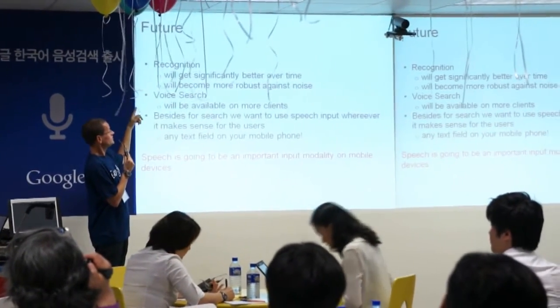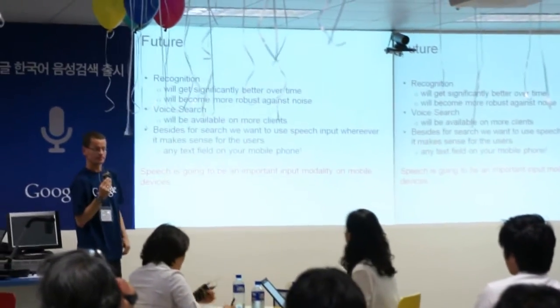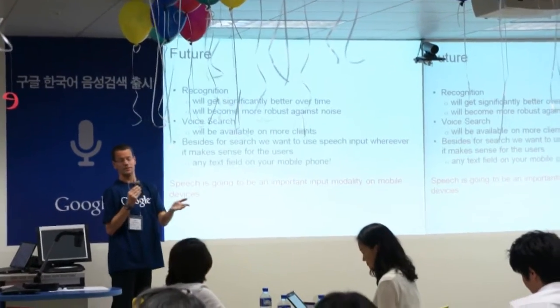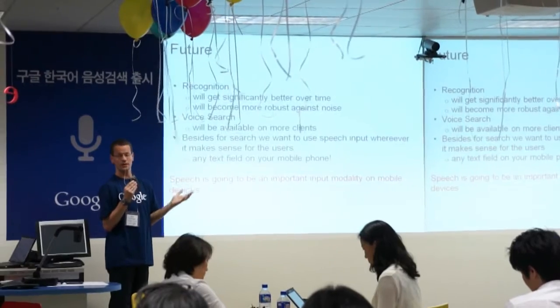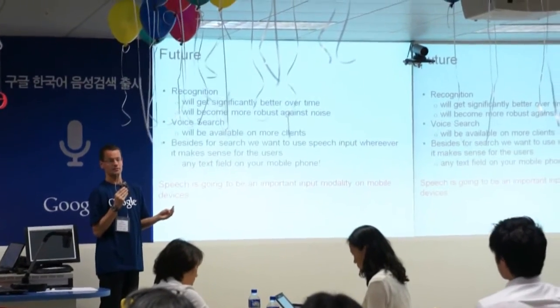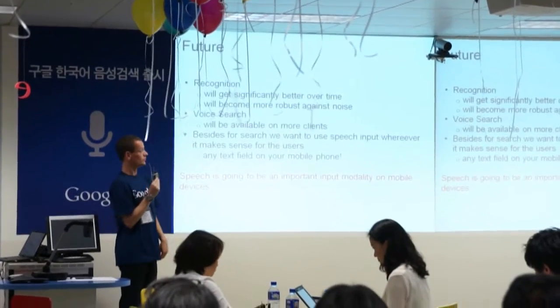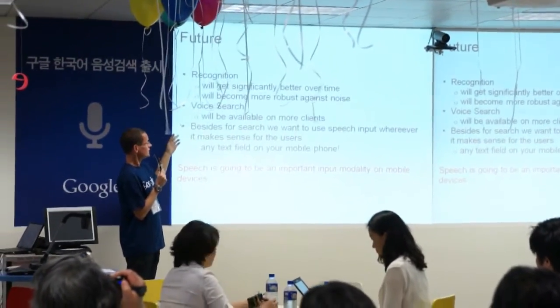And it will also become more robust against noise. Search will also be available on more clients, as Haimin already explained, on the iPhone, maybe on all the other Android phones. There are more clients we are thinking about, so we'll see what we see there.